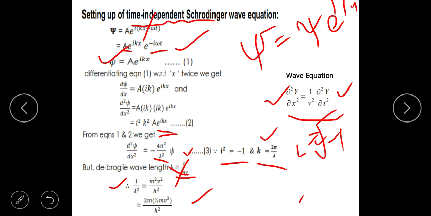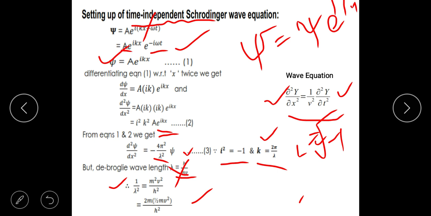So in fact it can also be written as mv square divided by h square. If you write it as 2m into half mv square, the 2 gets cancelled, m into m is m square, and there is a v square over h square. But I can manipulate this expression like this.